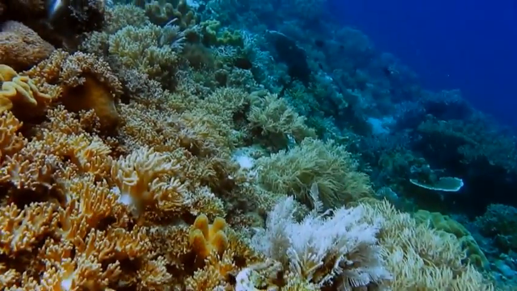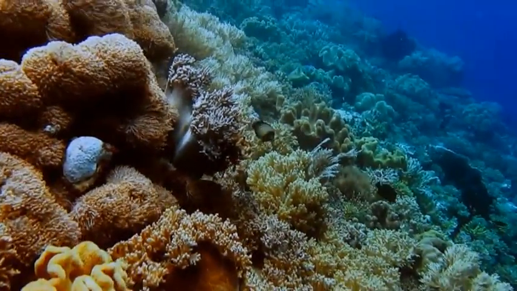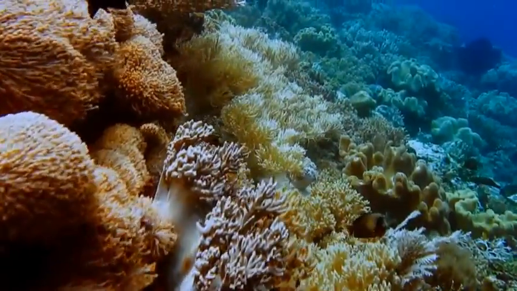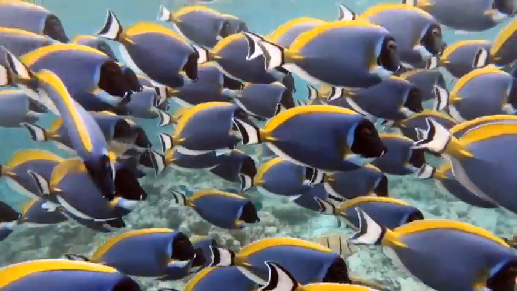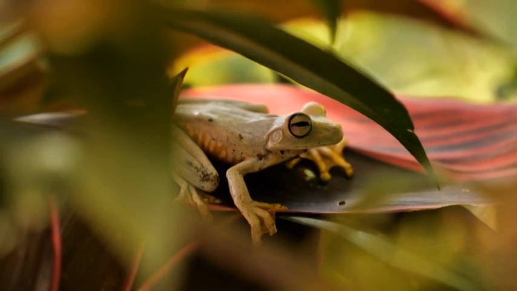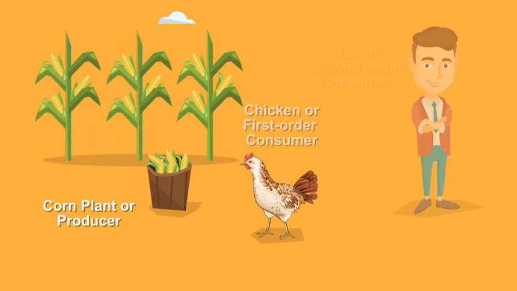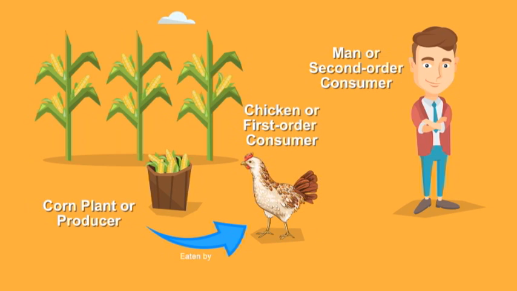A balanced ecosystem is key to the survival of all the organisms living in it. The organisms in an ecosystem depend on each other for survival. Look at the diagram. The chicken, or first-order consumer, feeds on the corn plant, or the producer. Then, the man, or second-order consumer, eats the chicken, or first-order consumer, and the cycle goes on and on. This diagram shows an example of a simple food chain.